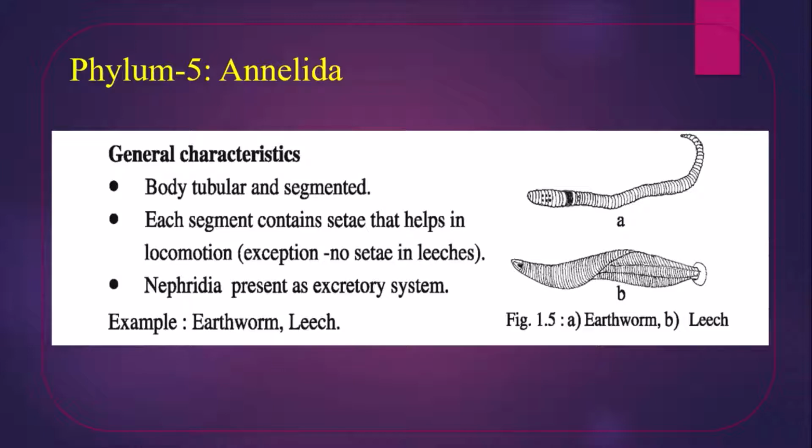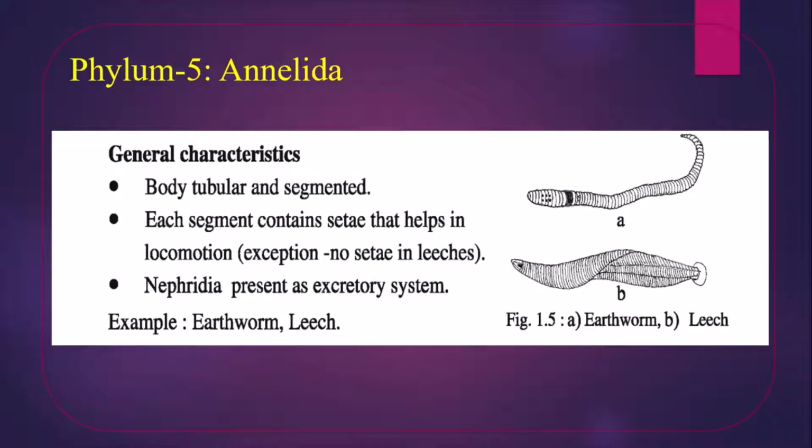General characteristics of Annelida. Number 1, body tubular and segmented. Body is tubular, tube shaped, rod like, and segmented, that means divided into parts. Each segment contains seta that helps in locomotion. Exception, no seta in leech, because most of the time leech locomotes from one place to another by swimming.